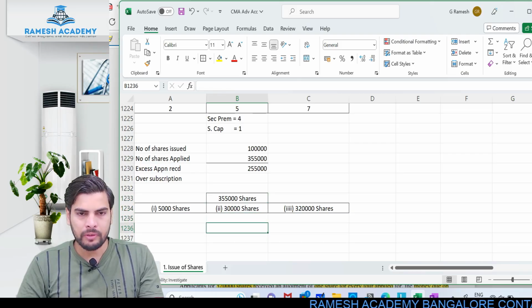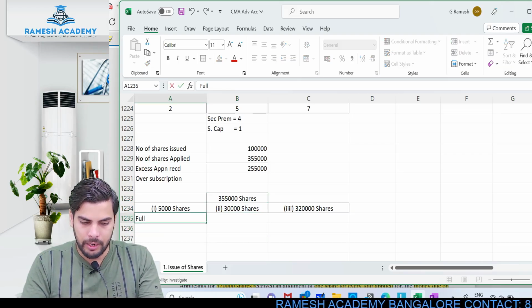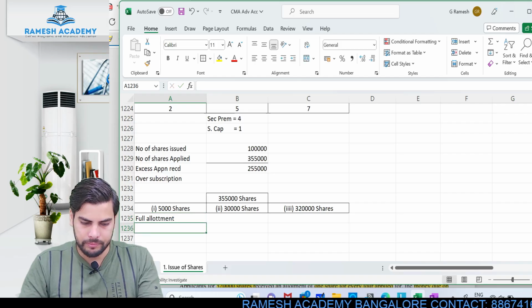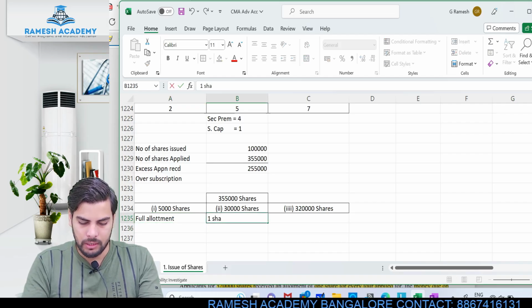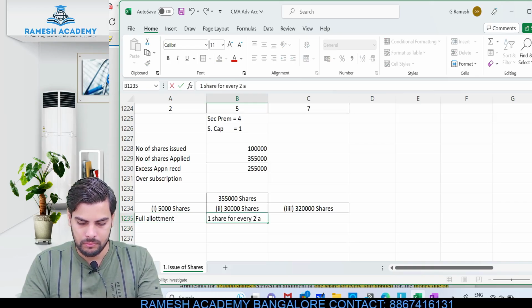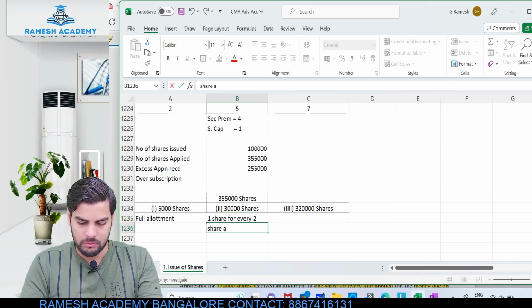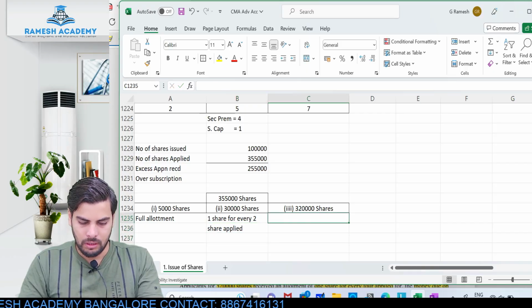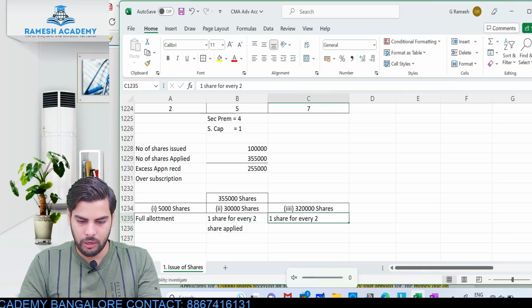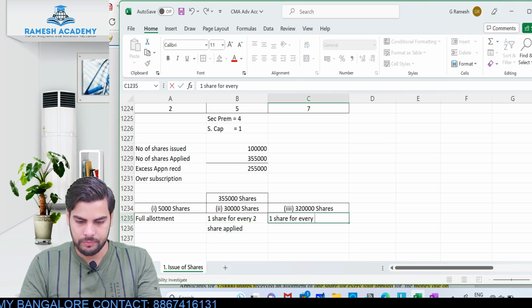Observe carefully. So here allotment will be made in full. Full allotment. Then 1 share for every 2 applied. And here will be 1 share for every 4 shares applied for.